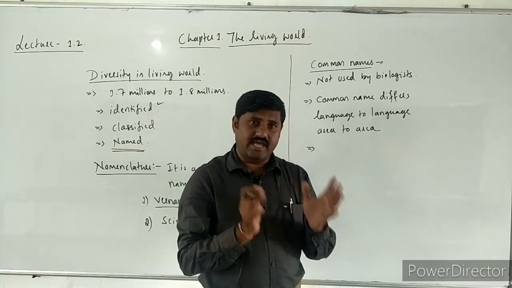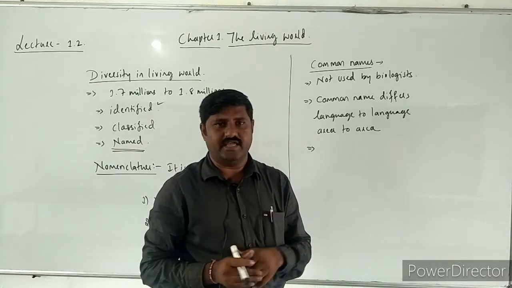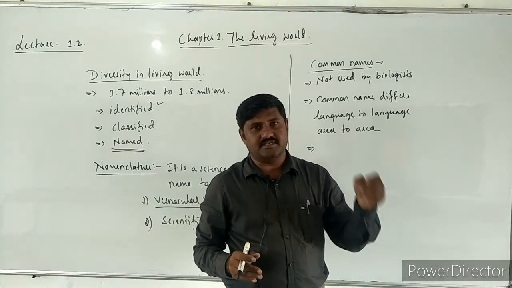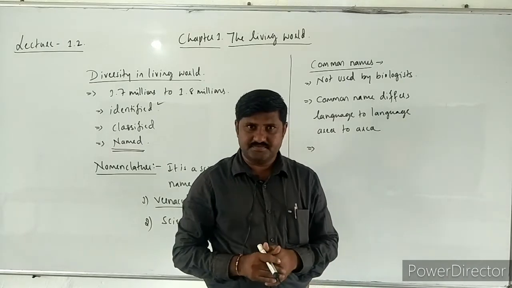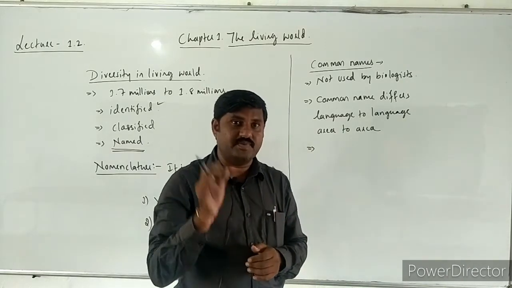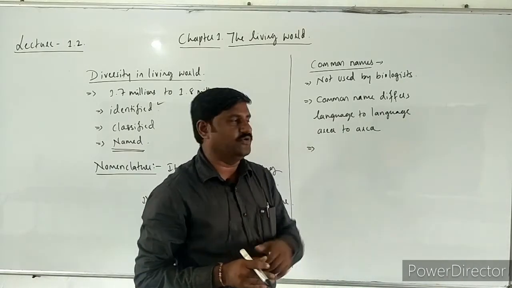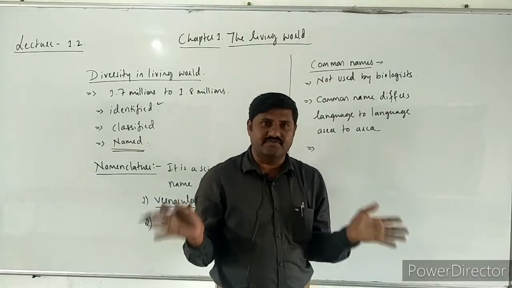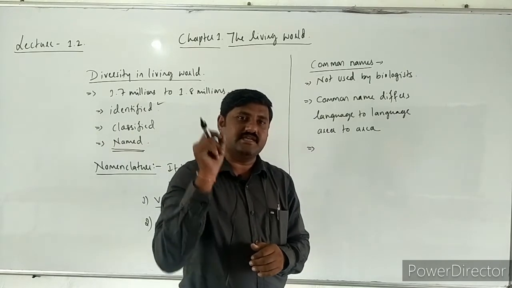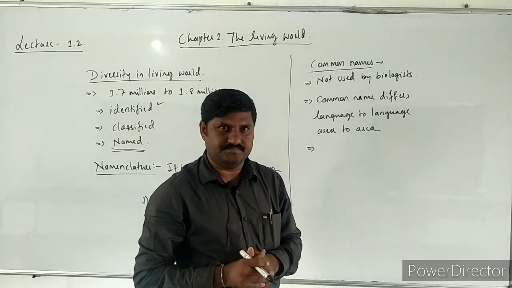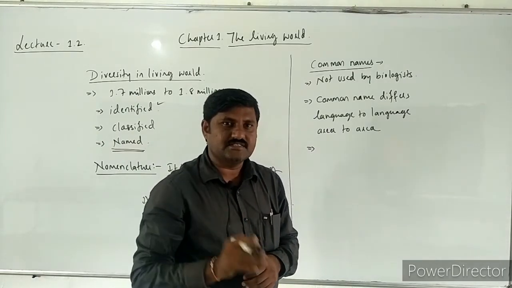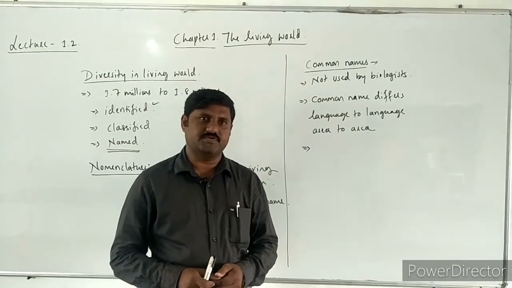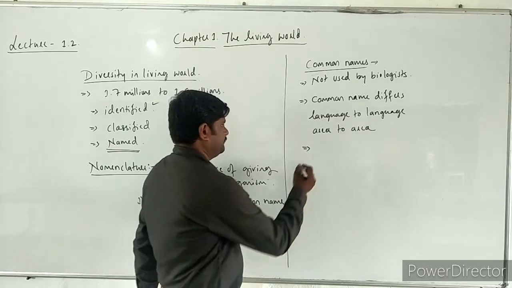And one animal or one plant, any one organism, is called by different names even in the same language. So these are all problems with using common names internationally or universally. That's why there is a need for a scientific name. Next one is scientific name.